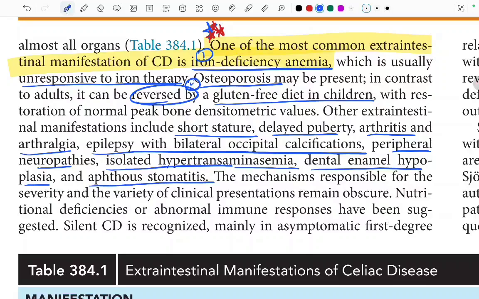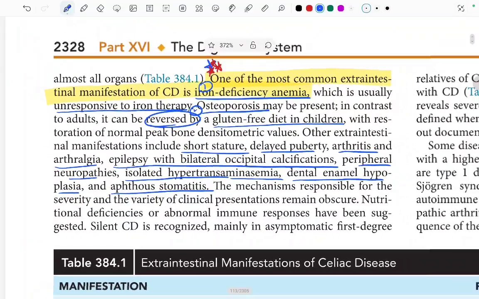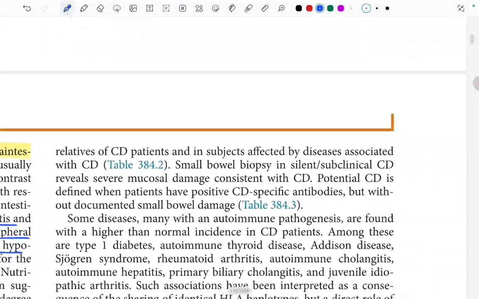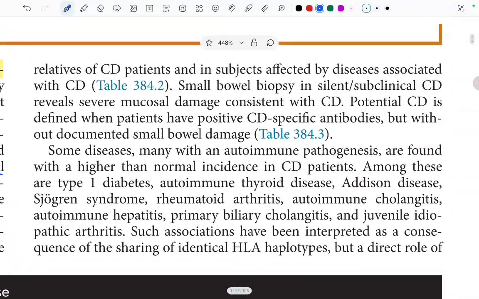The mechanisms responsible for the severity and variety of the clinical presentation remain obscure. Nutritional deficiencies or abnormal immune responses have been suggested. Silent celiac disease is recognized mainly in the asymptomatic first degree relatives of the celiac disease patients and in subjects affected by diseases associated with the celiac disease. Small bowel biopsy in a silent or subclinical celiac disease reveals severe mucosal damage consistent with the celiac disease. Potential celiac disease is defined when the patient has positive celiac disease specific antibodies but without documented small bowel damage.